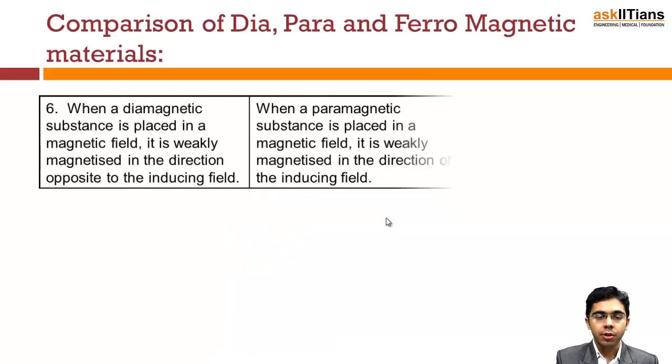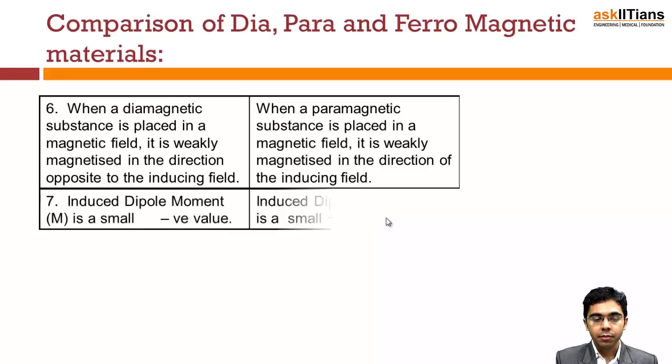Now let's proceed further. When a diamagnetic substance is placed in a magnetic field, it is weakly magnetized in the direction opposite to the inducing field, because of the repulsion we have studied, and when an atom does not want to align. When a paramagnetic substance is placed in a magnetic field, it is weakly magnetized in the direction of the inducing field.